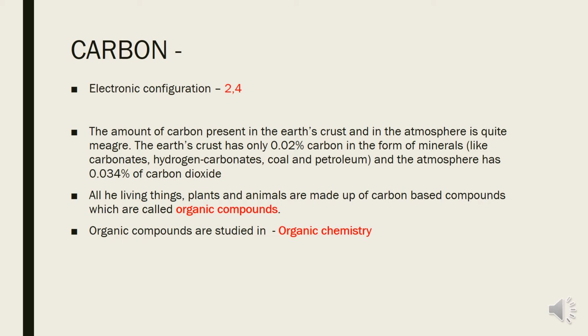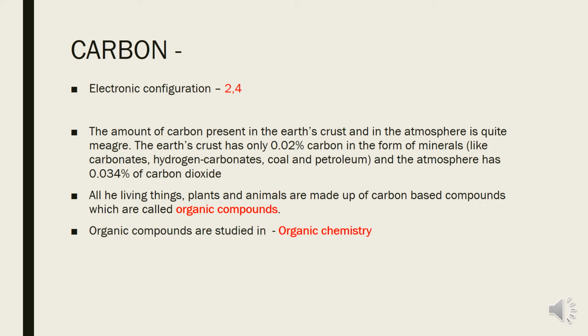For example, food material like grains, pulses, sugar, tea, coffee, fruits, vegetables are carbon compounds. Materials like cotton, silk, wool, nylon, polyester are all organic compounds or carbon based compounds.